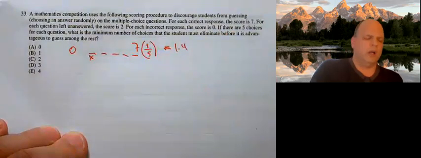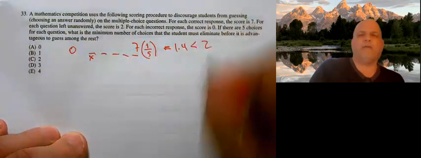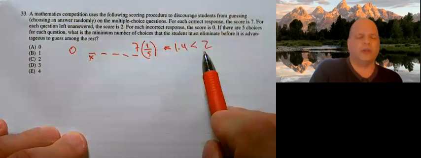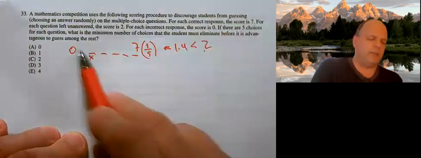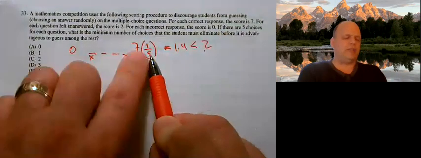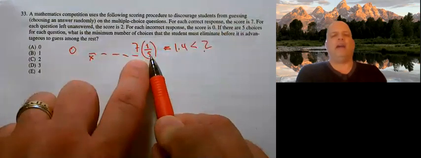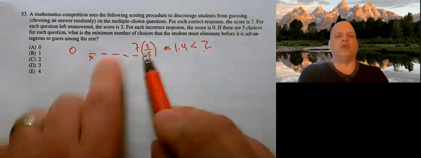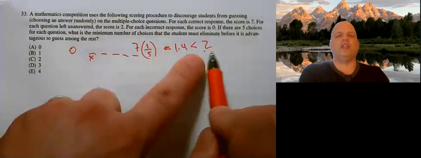And 1.4 is less than 2. If we left it blank, we got 2 points. So if we eliminate 0, the probability of guessing correctly is 1 out of 5. We can't eliminate any answer choices. We shouldn't guess. We should get the 2 points.